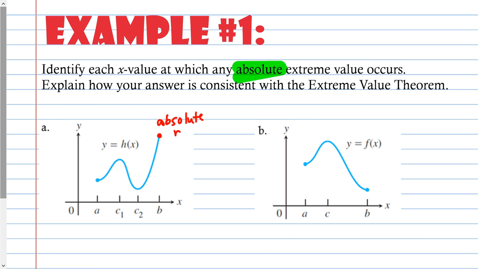Absolute max. Now, there was another maximum here, but that is not an absolute. It is a relative or local, so I'm not going to talk about that one, right? Because I was asked to find the absolute. Now, minimums. Here's a minimum as such. This one is 2, right? So I have 2 minimums, but one is lower than the other. So one is relative and one is absolute. So this one is the global one, so I get rid of that one.